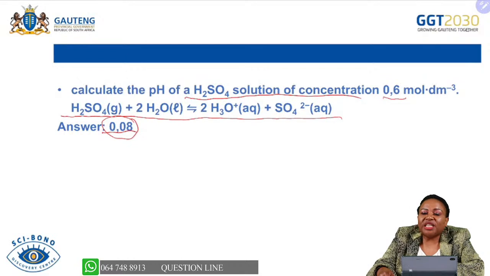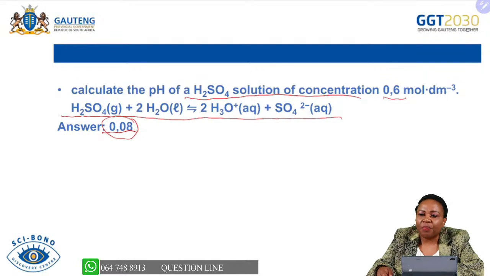Now, the question was asking, ma'am, how do I see whether this is a strong acid or a strong base? I started by explaining in our previous lesson that some of the strong acids and strong bases were provided to you on your exam guideline. The examples of strong acids provided were hydrochloric acid, sulfuric acid, and nitric acid. The strong bases were sodium hydroxide, lithium hydroxide, and potassium hydroxide, meaning that metal hydroxides are strong bases.